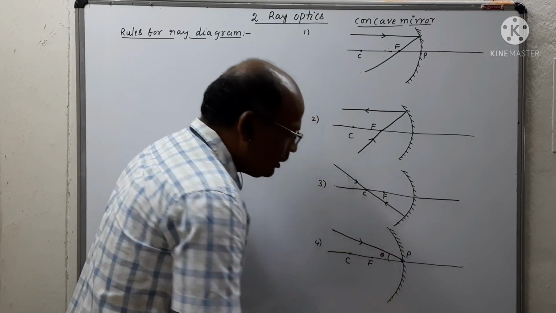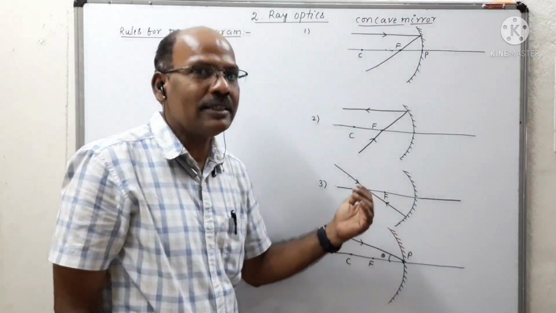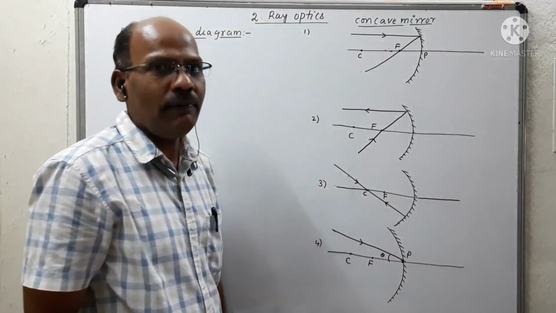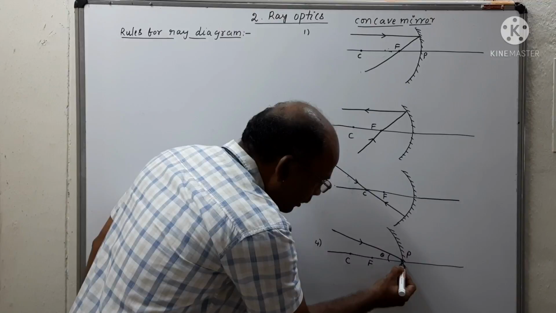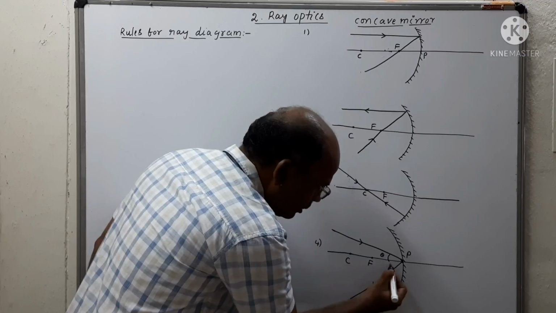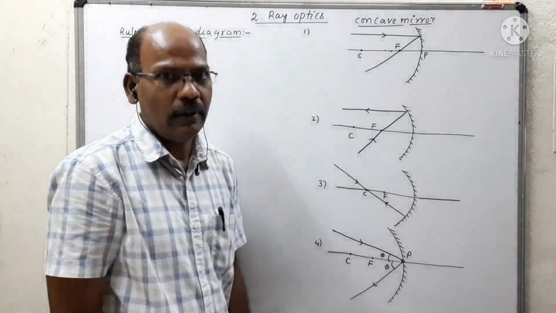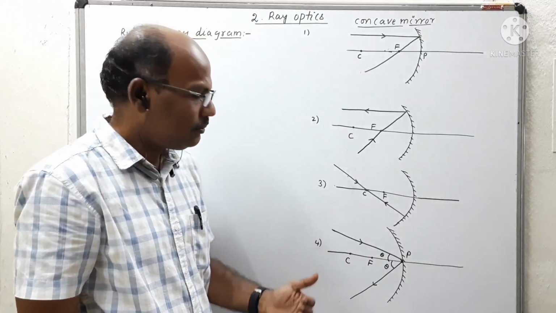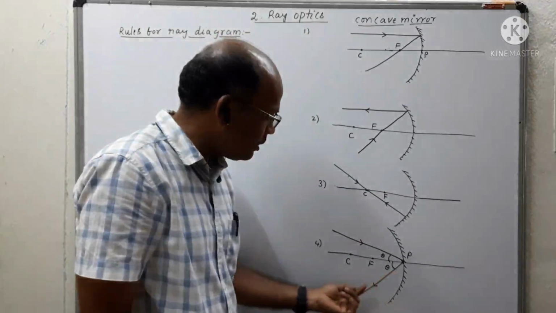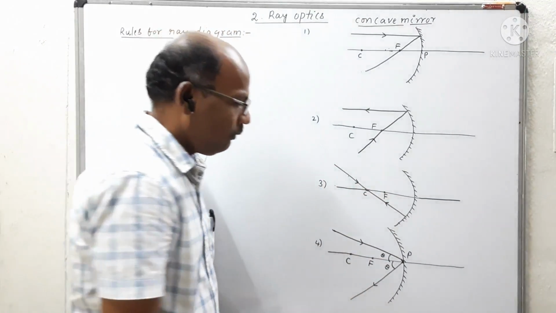If the light ray strikes obliquely at the pole, then it gets reflected symmetrically, obeying the laws of reflection. This means the reflected ray also makes the same angle, so this is also equal to theta. This is rule 4. If the light ray strikes the concave mirror obliquely with some angle, the reflected ray has the same angle, which obeys the laws of reflection.